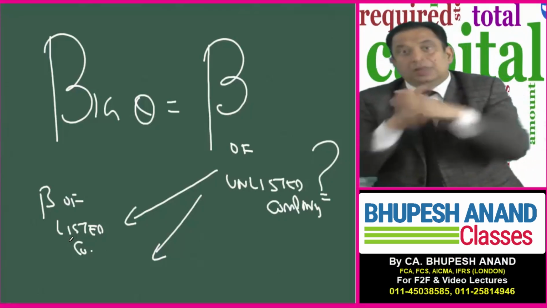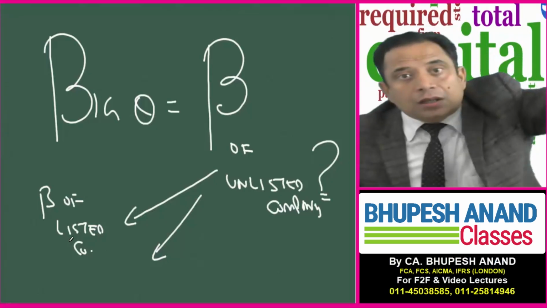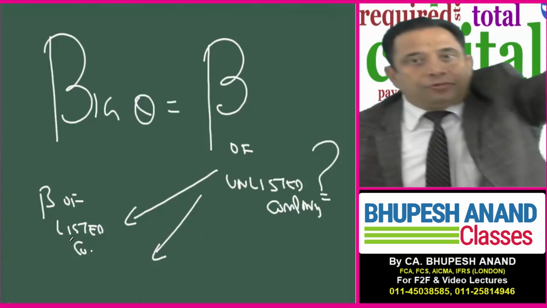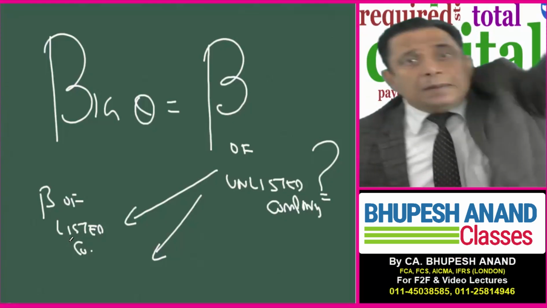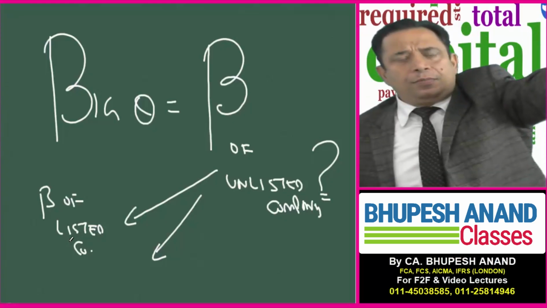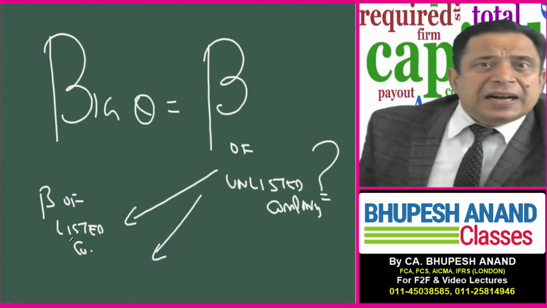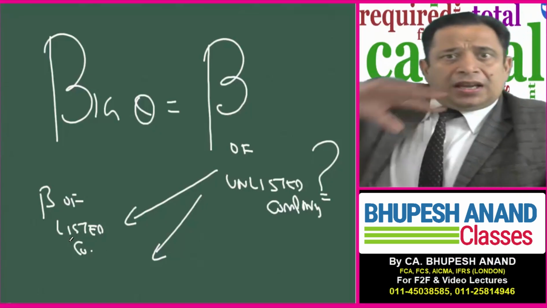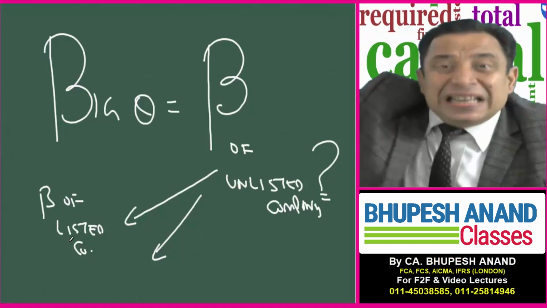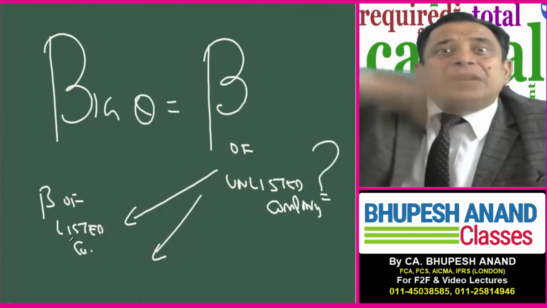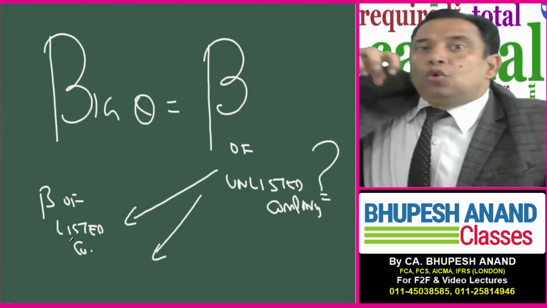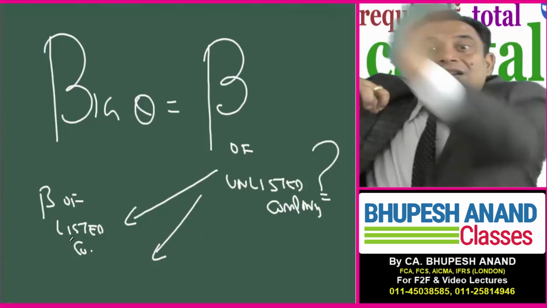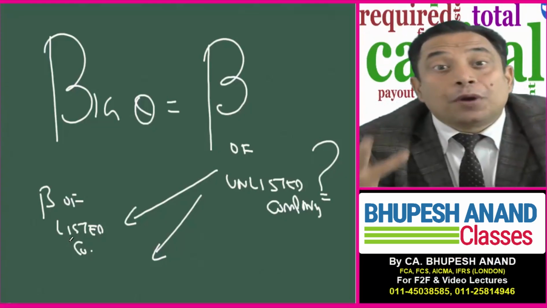I repeat, the method to convert the beta of a listed, available, comparable company to the beta of an unlisted target company whose valuation I want to do is named the pure play method.